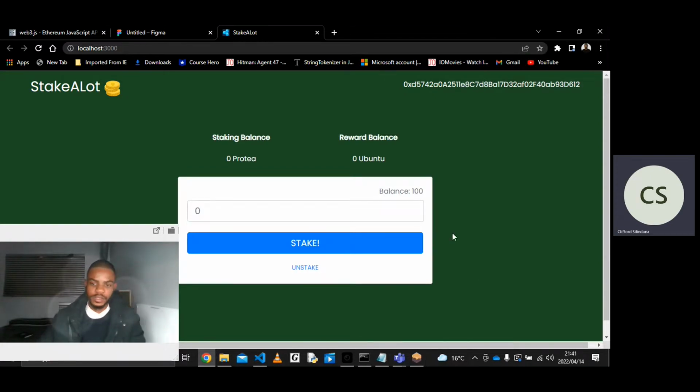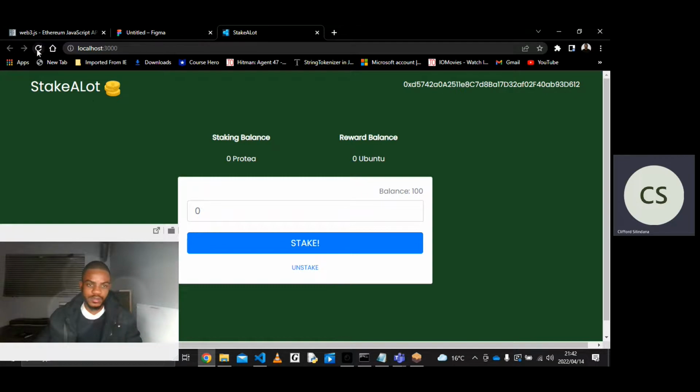So now here's an interesting thing. Okay, maybe not so interesting, but we staked 100 Pro-T tokens, yet we still have a balance of 100. It's like the blockchain is developing, but it's still a bit slow as of now.